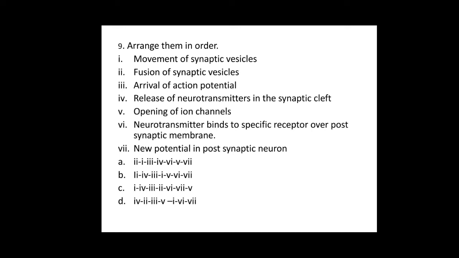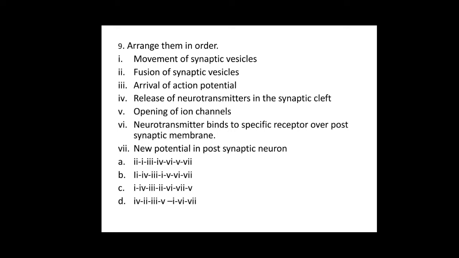So what happens when the synaptic vesicles are fused, meaning when they have been given the impulse, those synaptic vesicles move. Once they move to the presynaptic membrane, the action potential is generated. Once the action potential is generated, neurotransmitters are released.